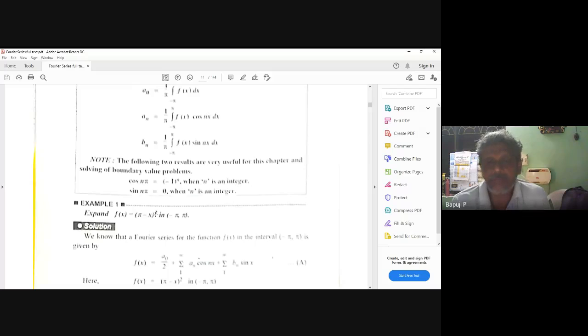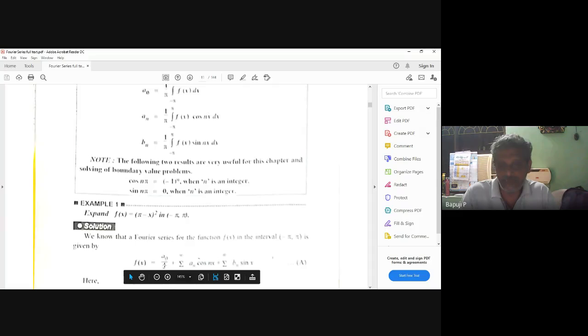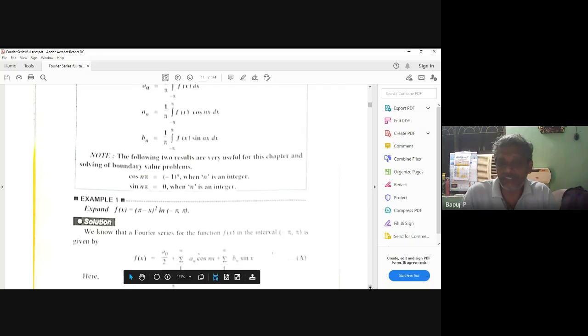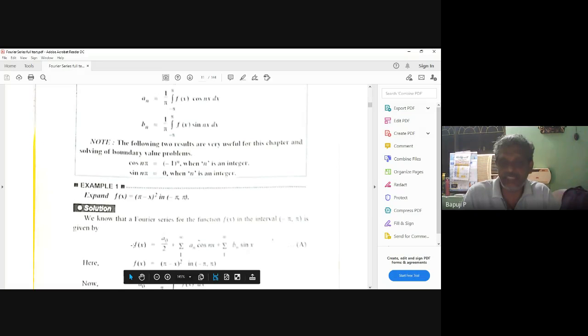Whenever you start a Fourier series, what will you do? a0 by 2 plus the sum from n equals 1 to infinity of an cos nx plus bn sin nx. First write this line. This is very important.